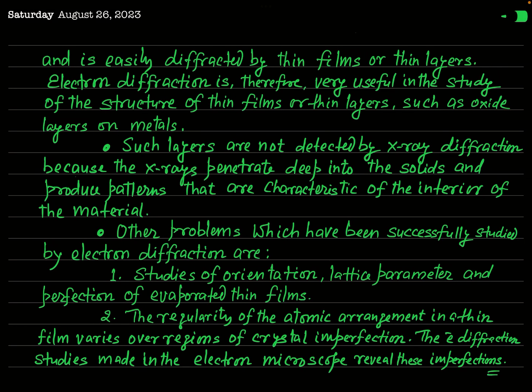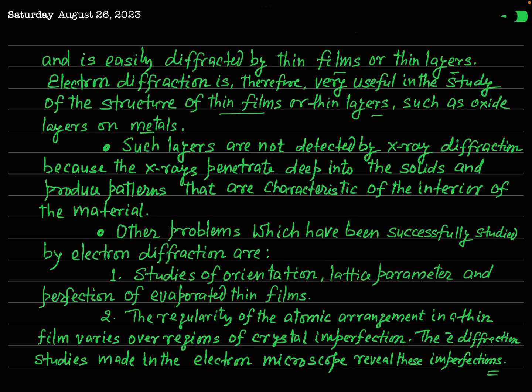Okay, so I have written here that these electrons are easily diffracted by thin films or thin layers. And therefore electron diffraction is very useful in the study of the structure of thin films or thin layers, such as oxide layers on metals. Like when you say zinc oxide and you have to study the oxide layer's structure, we will use electrons for diffraction, not X-rays. Okay, I think this point is very clear to you.